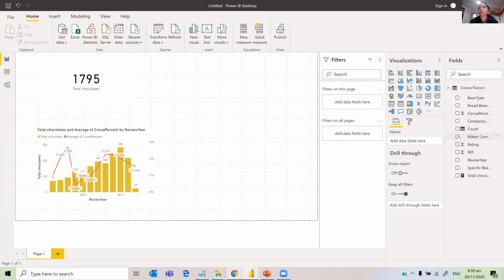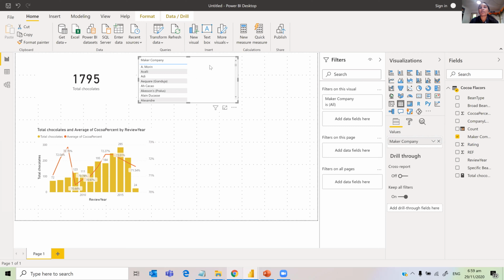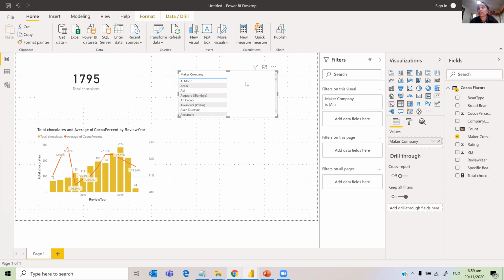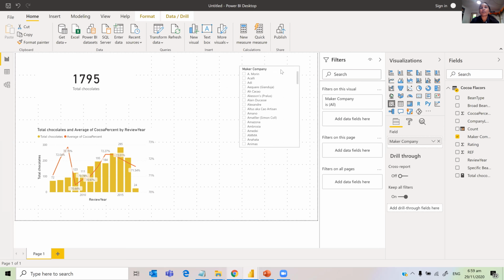I'm including the maker company, and by default, because that's a dimension, it just comes up with a table visual. I want to change that to a slicer. There is a slicer visual just beside the table visual. I'm just going to click that. And here we have a maker company slicer.